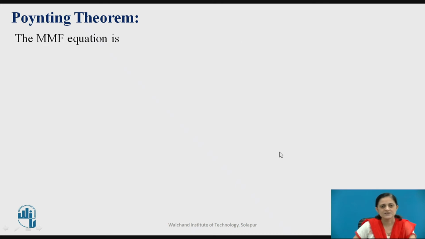So let us define the Poynting theorem along with the derivation. The Maxwell equation, that is, del cross H bar is equal to J bar plus D bar dot, where D bar dot is the partial differentiation of D bar with respect to time.